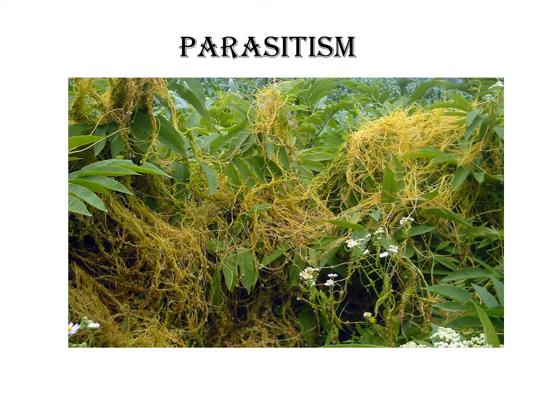Now let us see another example of parasitism in plants. This picture is of cuscuta plant growing on another plant. Cuscuta is a parasitic plant and takes up the required nutrition from the host plant on which it is growing. So here cuscuta is getting benefited at the expense of its host. It is totally different from the case of epiphyte which we saw in commensalism, because there the epiphyte does not take nutrition from the host and here cuscuta is taking. Therefore, it is the example of parasitism.